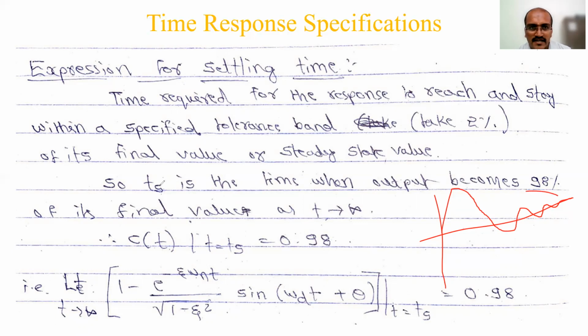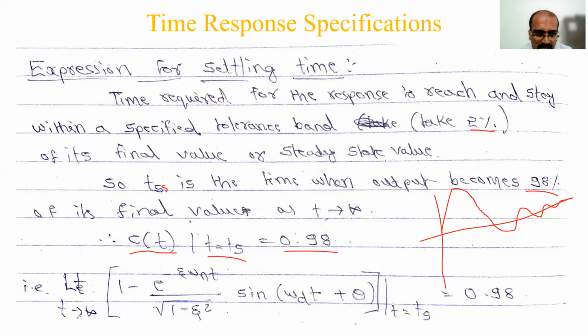We'll denote it as Ts. In some books it may be written as Tss also. So Ts is the time when output becomes 98% of its final value as t tends to infinity. So a 2% tolerance band means 100 minus 2 is 98%, and if we remove the percentage, its value is 0.98. What are we substituting in the time response? Wherever t is there in C of t, I will substitute Ts and equate it to 0.98. Previously we took C of Tp minus 1, differentiated it, and took 100% for rise time. For settling time we are taking 0.98. We'll substitute that with limits.